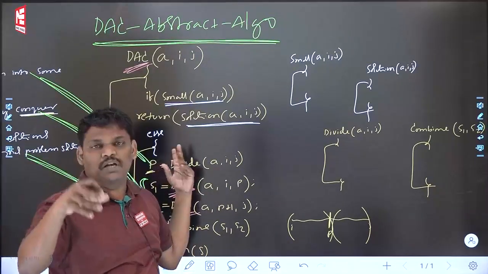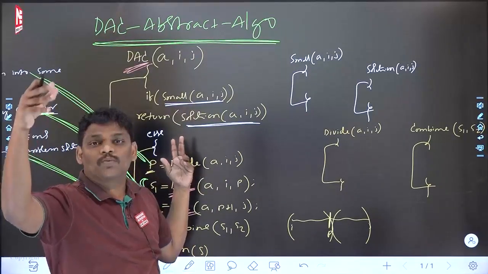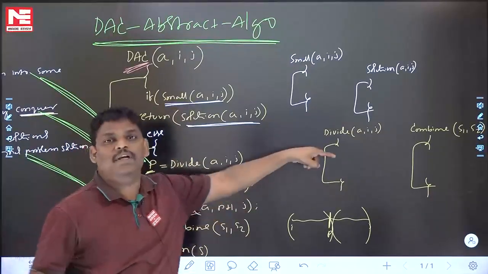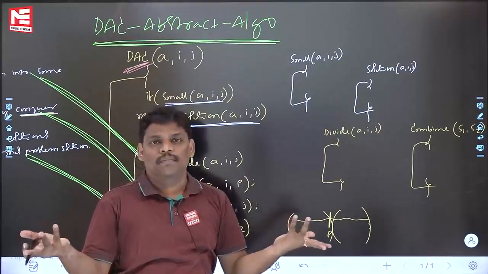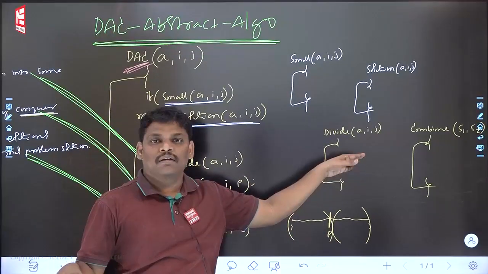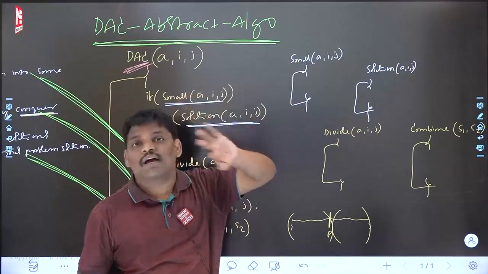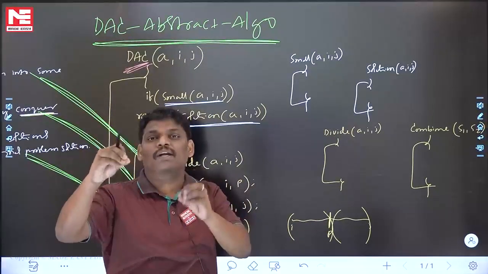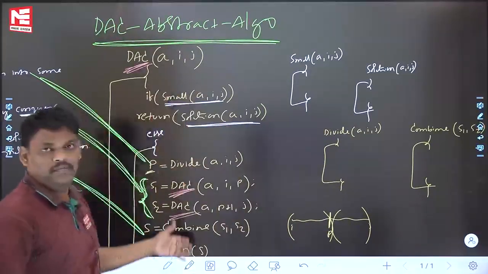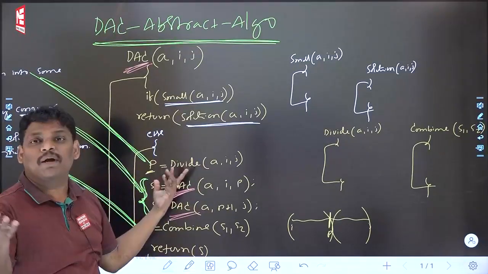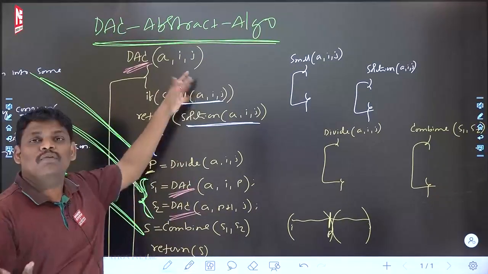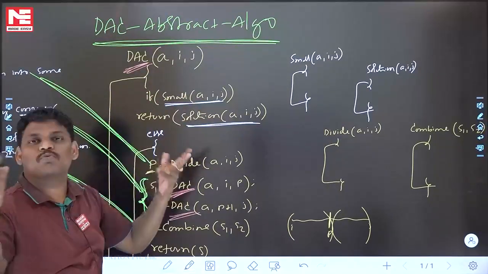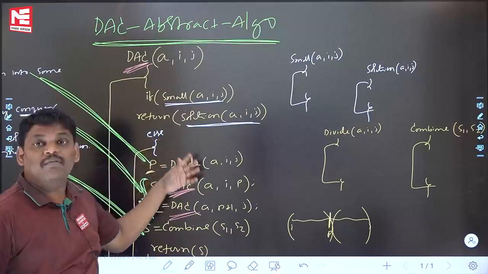If you say, for this problem, please design a divide and conquer algorithm, then I can fill it because I know the problem, and I will plan accordingly. If someone asks to write the divide and conquer algorithm not with respect to a problem, but the generalized divide and conquer algorithm, it is like this. Divide will do divide, combine will do combine, small will check whether the problem is small or not, and solution will return the solution by doing small work. Divide will divide the problem.